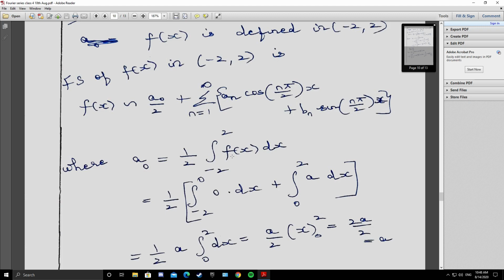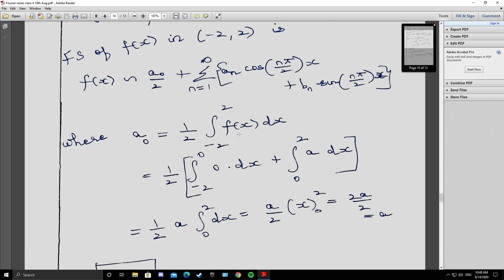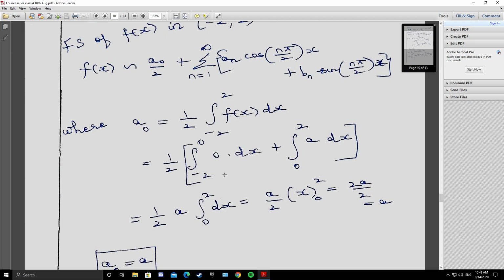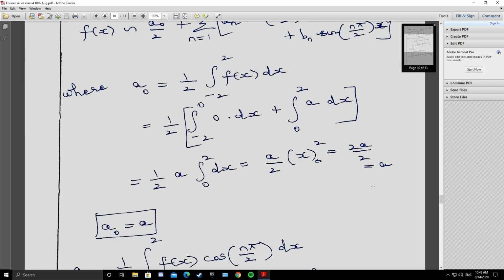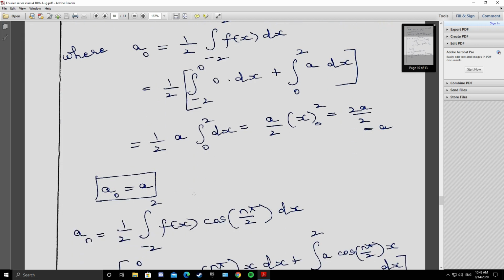So how is f of x defined? 0 from minus 2 to 0, and f of x is a from 0 to 2. So the first integral is 0. So the second integral is a by 2 integral 0 to 2 of 1 into dx, that is x. So x varying from 0 to 2. When x takes the upper limit 2, it is 2. When x takes the lower limit 0, it is 0. So 2a by 2 is a. So the Euler constant a naught is a.